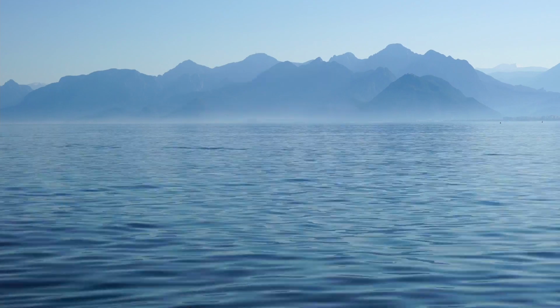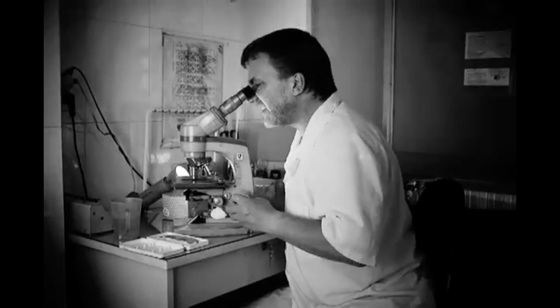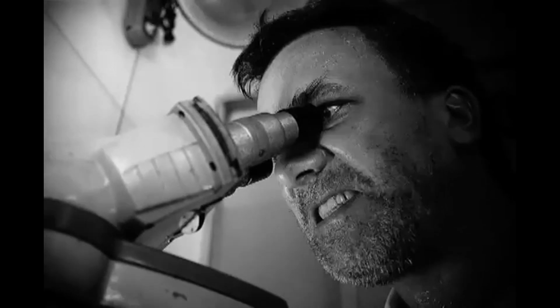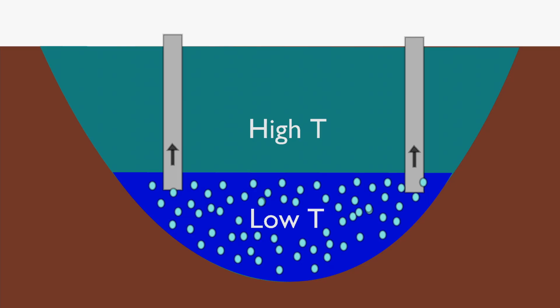But if by chance you are one of these few people to live near one of these three carbon-saturated lakes, fear not. Scientists, in all of their wisdom, have devised a cunning plan to prevent this from happening again. By inserting large pipes vertically into the lake, known as degassing columns, they can penetrate through the thermal stratification of the lake, and then by using a pump, they can pump the water at the bottom of the lake up through the columns, allowing it to degas its carbon dioxide slowly and safely. This way, the bottom of the lake won't build up too much carbon dioxide to cause another eruption.